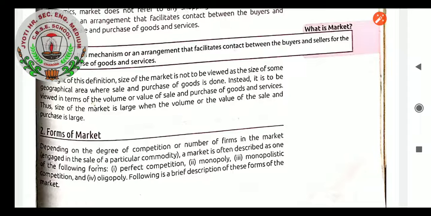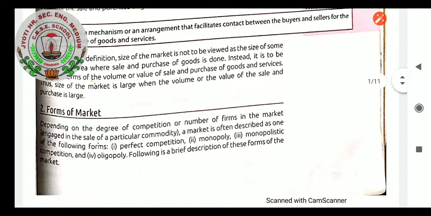First of all, how is the market categorized? Depending on the degree of competition or number of firms in the market engaged in the sale of a particular commodity, a market is often described as one of the following forms: perfect competition, monopoly, monopolistic competition, and oligopoly market. Following is a brief description of these forms of the market.